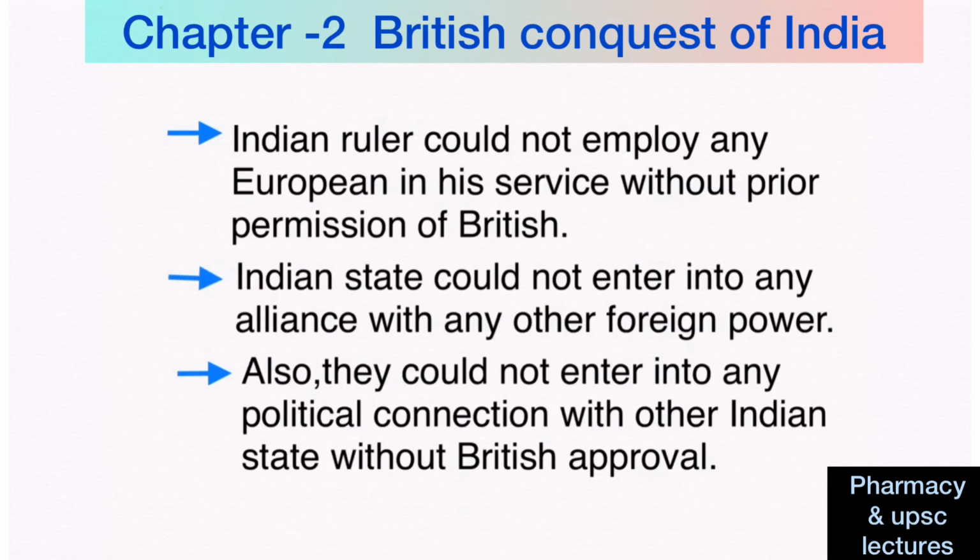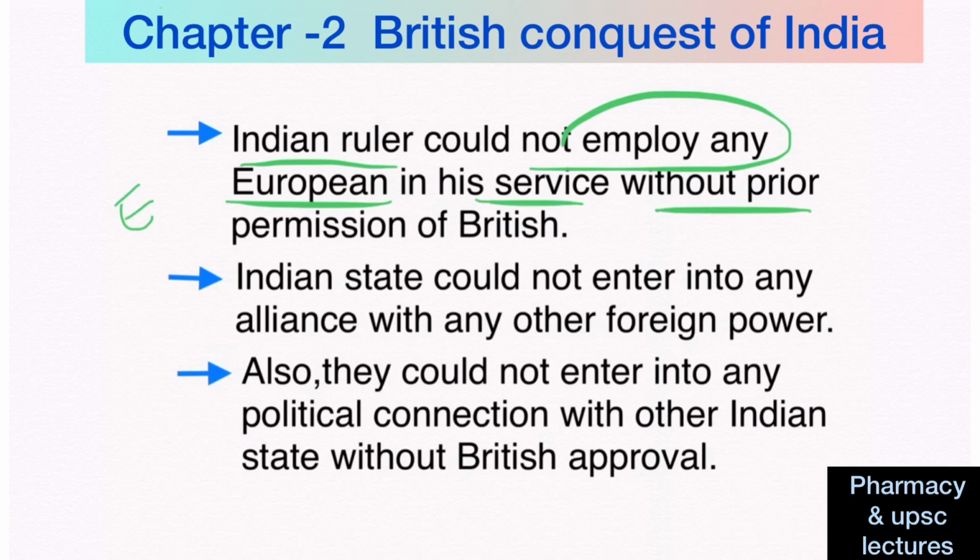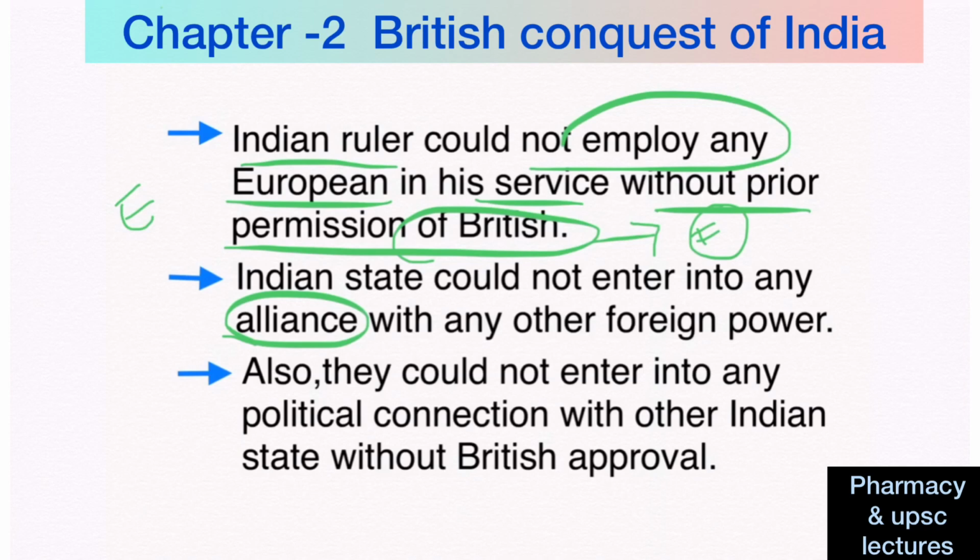Next feature is that the Indian ruler could not employ any European except English, that is, except Britishers, in his service without prior permission of the Britishers. This was an idea to curb the French. Then the Indian state could not enter into any alliance with any other foreign power, right?